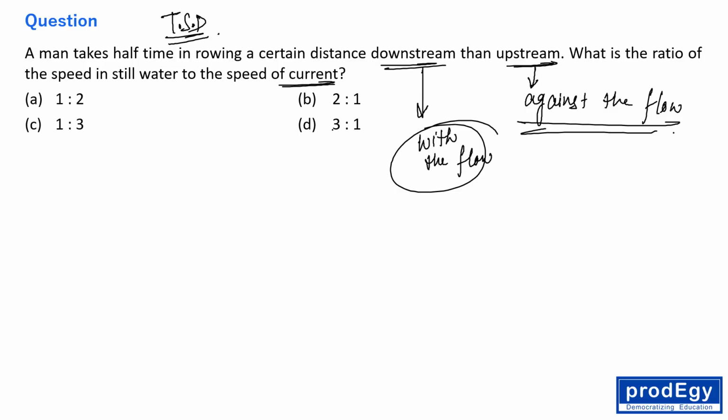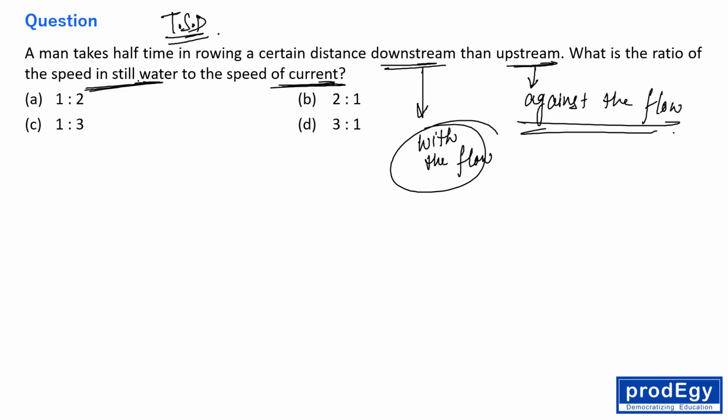So 3:1 means the speed of the current and the speed of the man in still water, right? So still water means the rowing speed of a boat, or swimming speed of a man, whatever, right? And speed of the current is like you are knowing it, fine. So if you are going downstream, then both the speeds will be added, and if you are going upstream, then both the speeds will be subtracted, right?